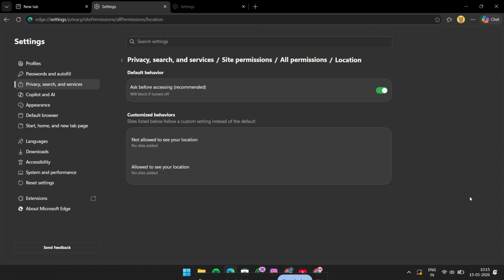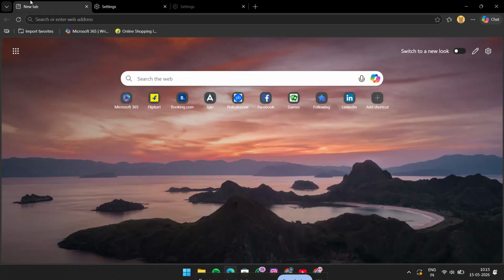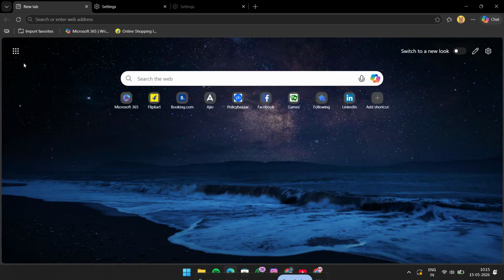Once you've turned on Ask Before Accessing, go back to the website you were trying to use and refresh the page. The site should now be able to request your location again, and you can click Allow when prompted. That should restore location access in Microsoft Edge, and that's it. You've successfully enabled location access in Microsoft Edge.